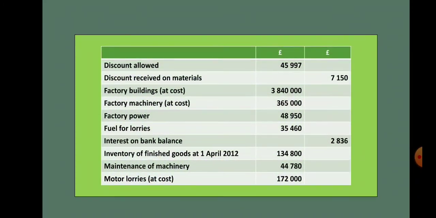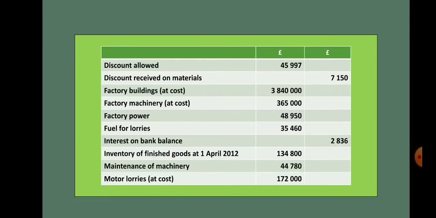Discount allowed is again a part of collection cost, so it should be shown as administration expense. Discount received on material. Now here we are receiving some discount for purchasing the material, so it should be deducted from the material cost in the cost of revenue.